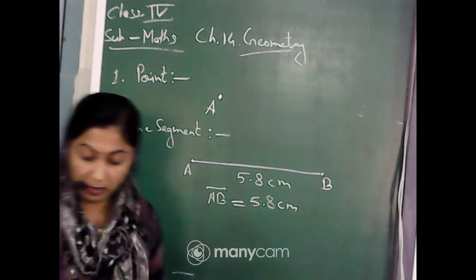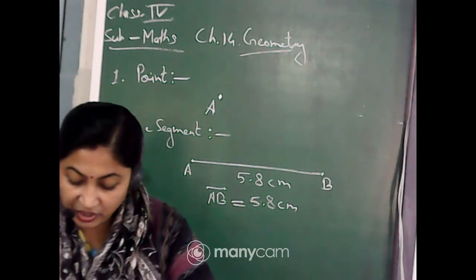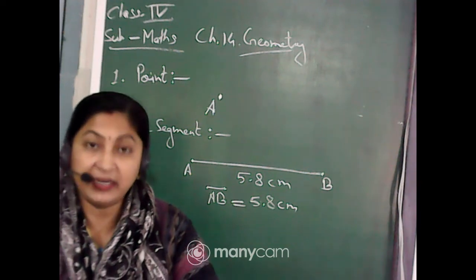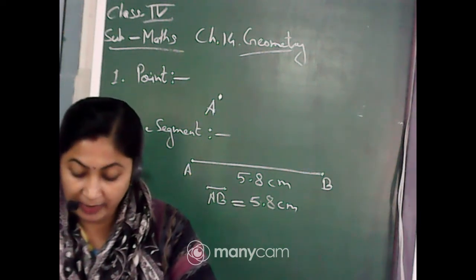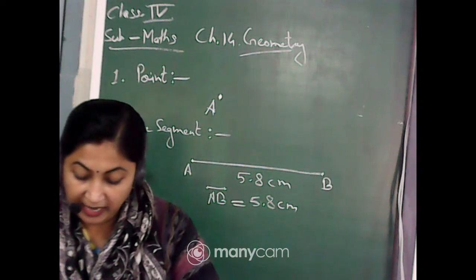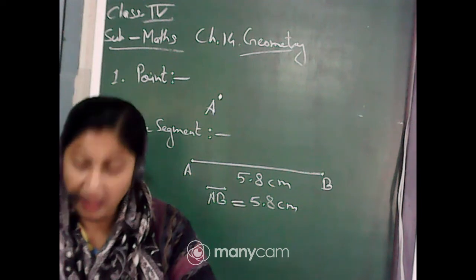Now in the book it is given that a line segment has a length which can be measured. Yes, it has a definite length which can be measured. The edges of a table, the edges of a ruler, etc. are examples of line segment.